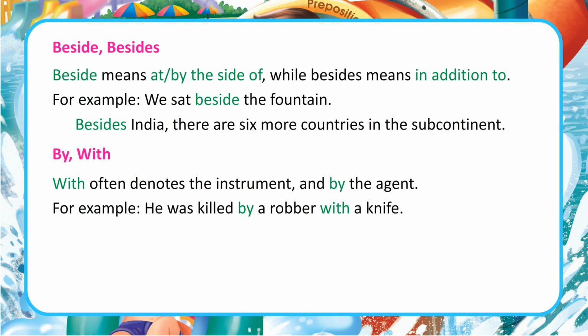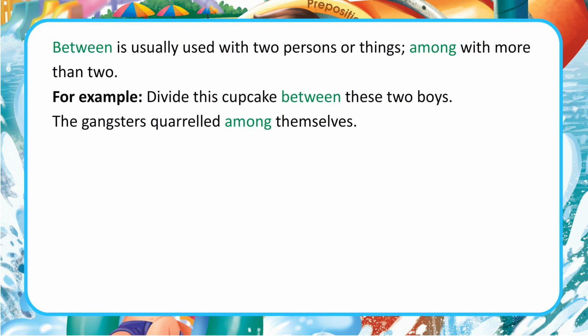For example, he was killed by a robber with a knife. Between, among. Between is usually used with 2 persons or things, among with more than 2. For example, divide this cupcake between these 2 boys. The gangsters quarreled among themselves.